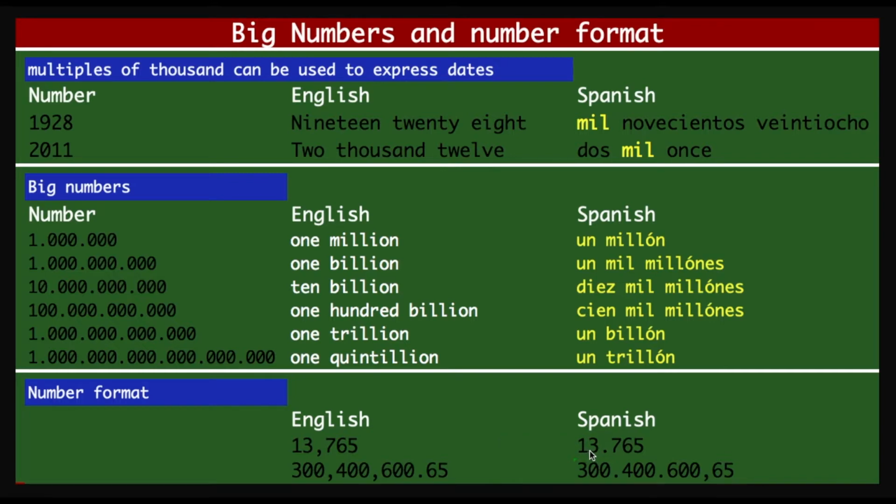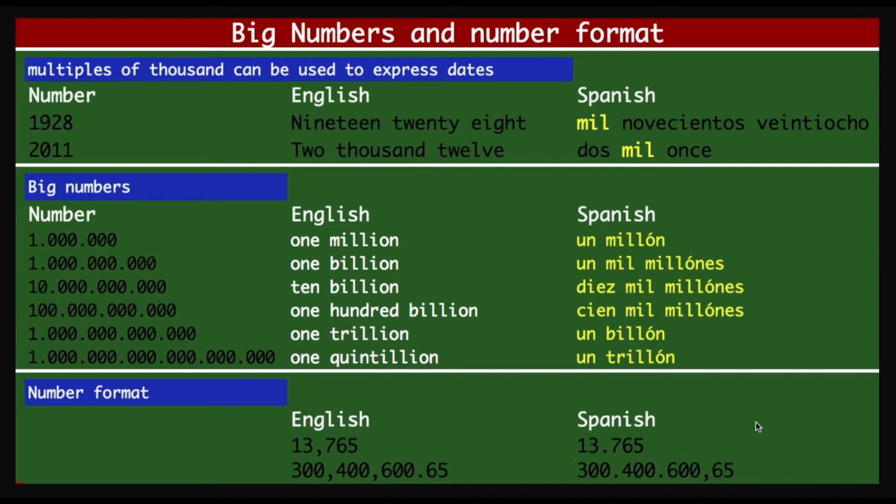So when you read something like 13.765, it is not thirteen point seven six five in Spanish, but it is actually 13,765. On the other hand, whenever you read a comma, it is not a thousands separator. No, this is actually decimal. So this one is the number and then decimal 65, and not part of it.